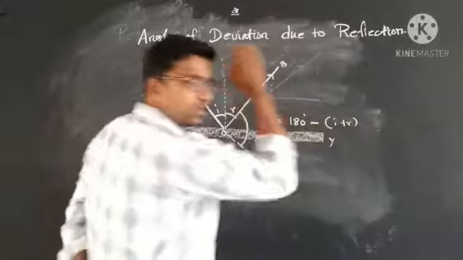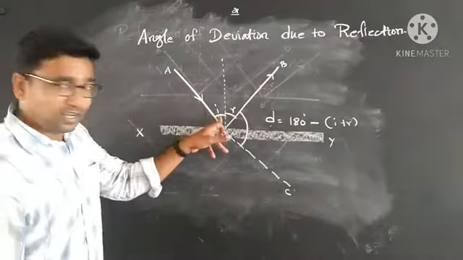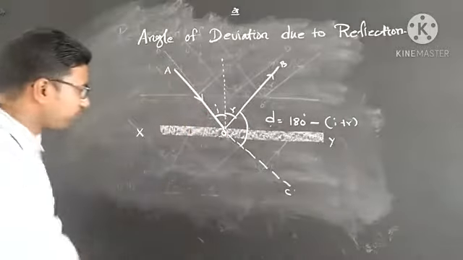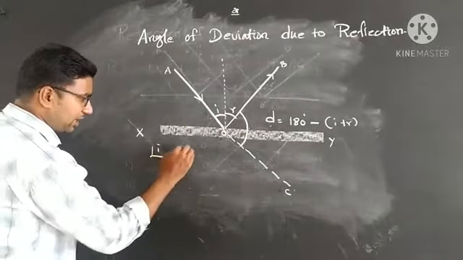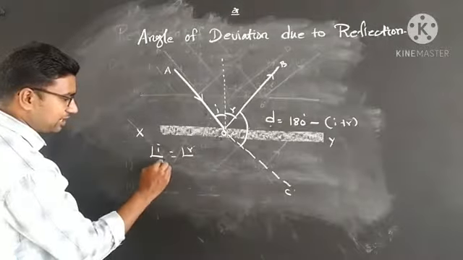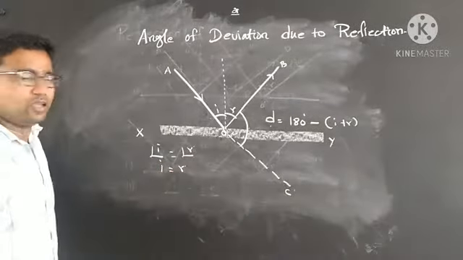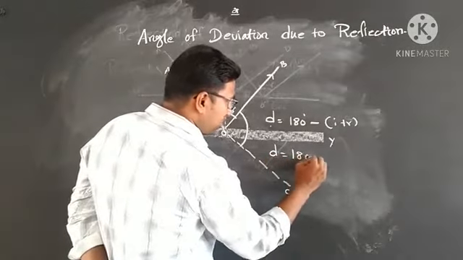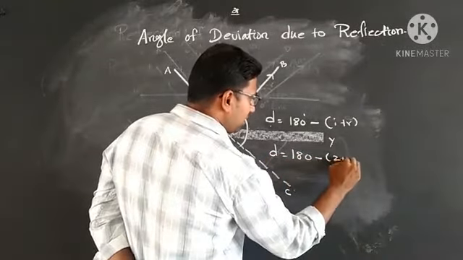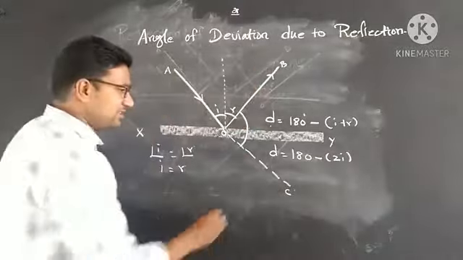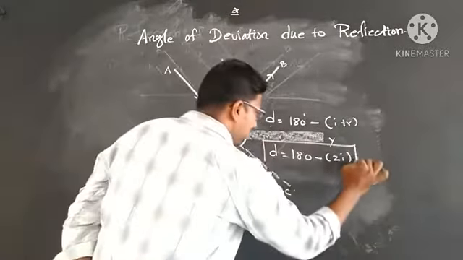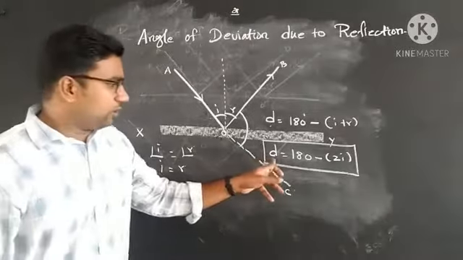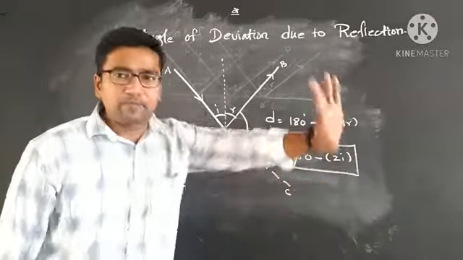Here, the incident angle and the reflected angle are equal according to the law of reflection, so angle I equals angle R. Now the angle of deviation D is equal to 180 minus 2I. This is the expression for the angle of deviation D. We can easily find the angle of deviation using this formula.